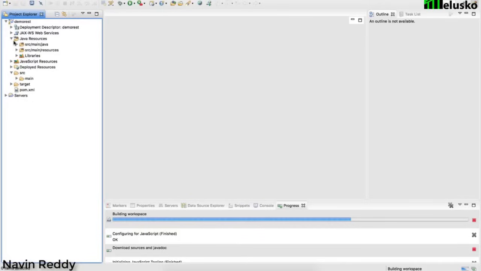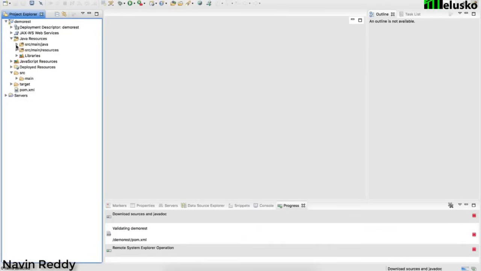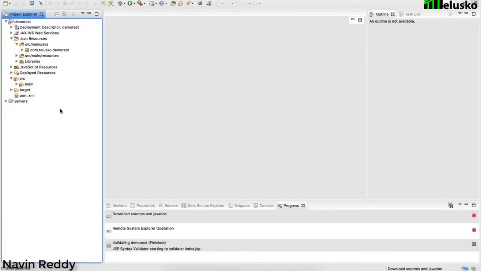Let's expand this. If I expand it, it is taking some time because it is downloading the source code, as we have checked everything. So let me click on that once again. It is taking some time. By the time it opens, you can focus on your pom.xml file, which is the most important file for any Maven project. If I double click that, my machine is working very slowly now, because it is downloading lots of things from the internet, and it makes your system very slow.